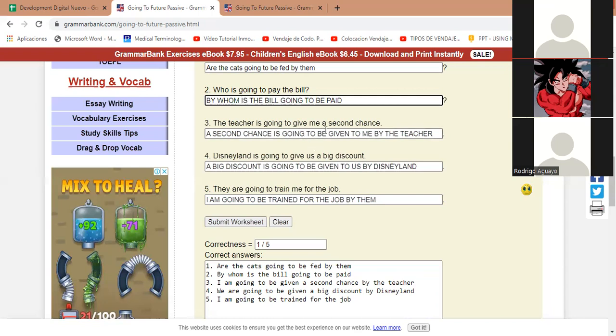The teacher is going to give me a second chance. I am going to be given a second chance by the teacher. I guess that's how it was that they want us to do. I am going to be given a second chance by the teacher. See? Disneyland is going to give us a big discount. We are going to receive, we are going to be given, all right, we are going to be given a big discount by Disneyland.